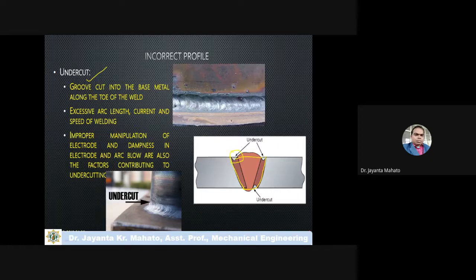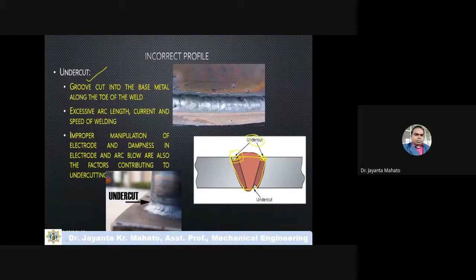So if like this, suppose you just see this part is not filled. This part is not filled. So this is called the undercut, this is totally not filled.